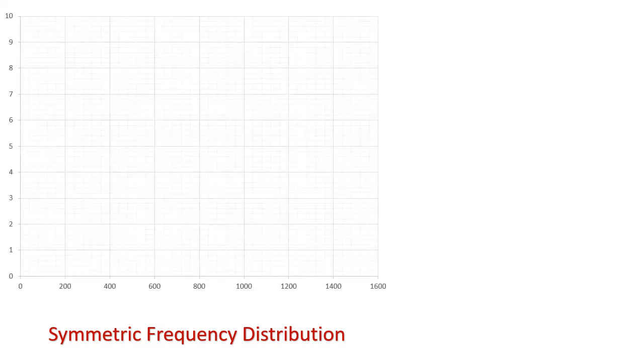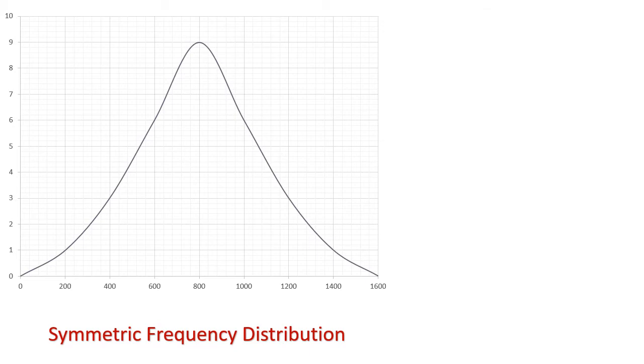Symmetric frequency distribution. I just used the word symmetry. Let's see what is a symmetric frequency distribution. When you draw your frequency curve on a graph paper and you get a curve similar to this, we call this a symmetric frequency distribution. Now the central value of the symmetric frequency distribution falls at 800, and if you calculate the mean, median and mode from the data, you will see that all of those values are exactly 800 here.